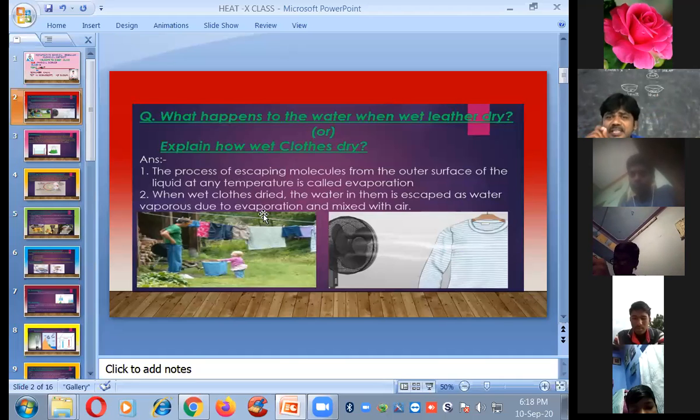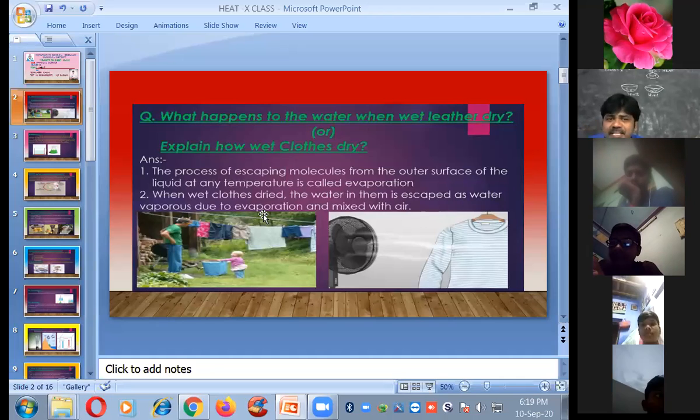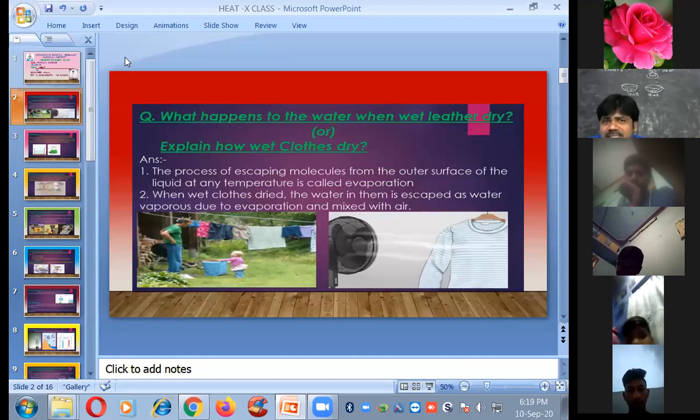So this phenomenon is also known as a surface phenomenon. Because the molecules of the outer surface are escaping from the liquid. So we can also define evaporation like this: the process of molecules escaping from the outer surface of the liquid at any temperature. This is very important. At any temperature, it is known as evaporation. So evaporation is a surface phenomenon.